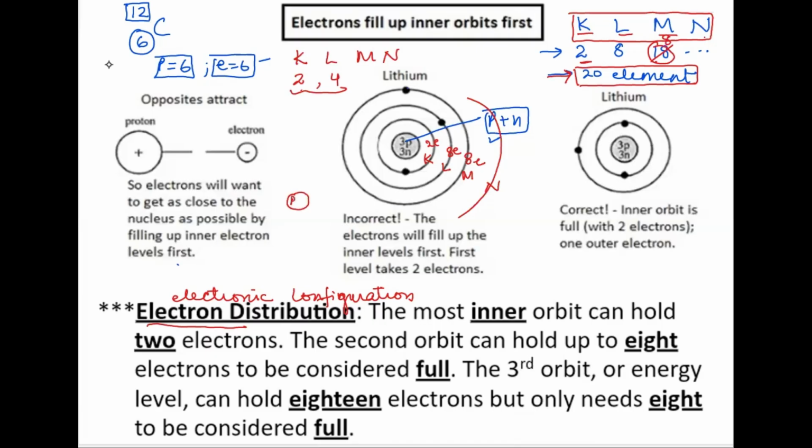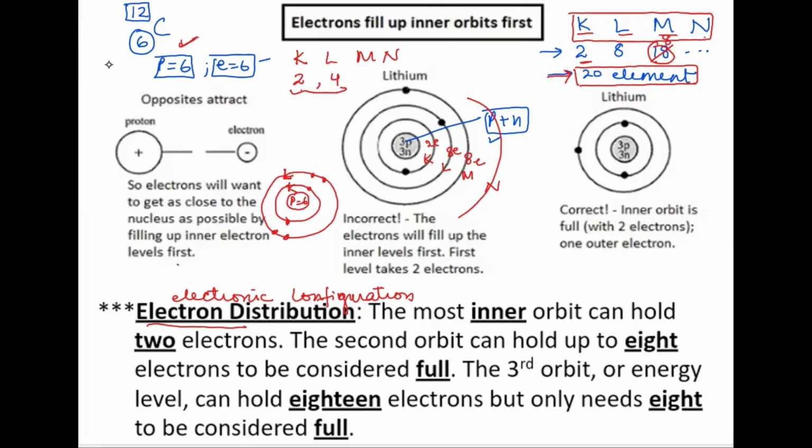Its structure will be: here in the nucleus, I have 6 protons, and in the 2 shells, the first shell, which is K, will be having just 2 electrons. The next shell, which is L, will be having 4 electrons altogether. We prefer to put 2 electrons together in a pair so that it's easier for the examiner to count, right? So 2 together and 2 together makes 4, and 2 further. So this is how the electrons are arranged in the carbon atom, right?